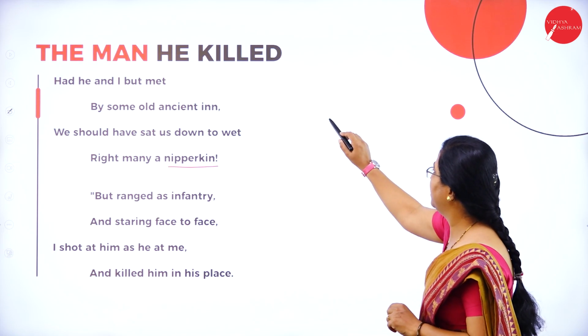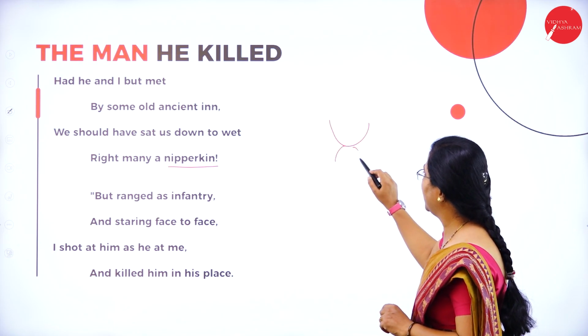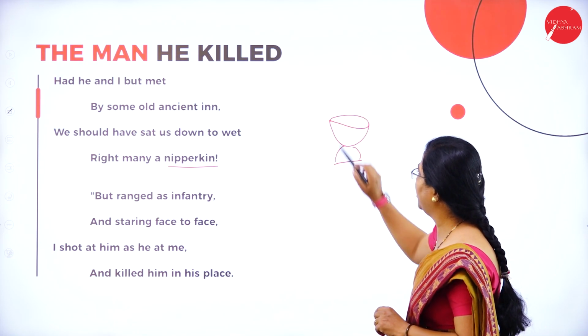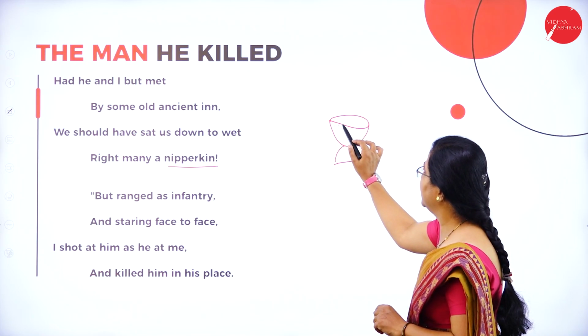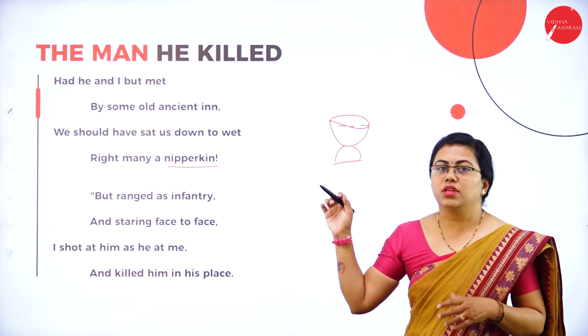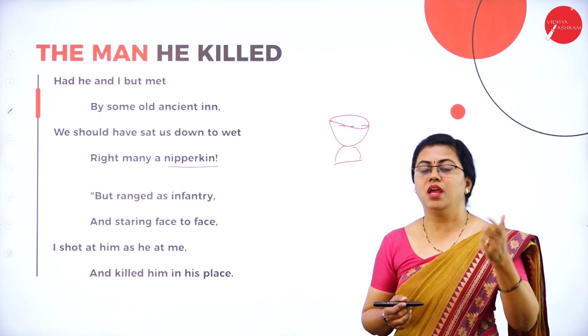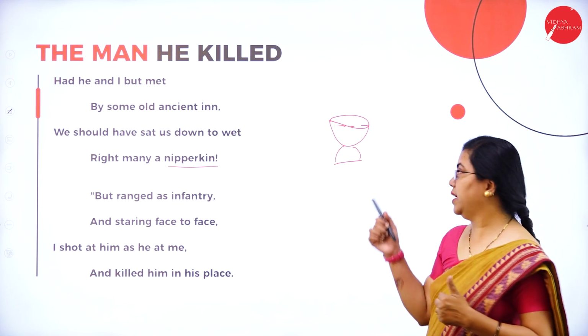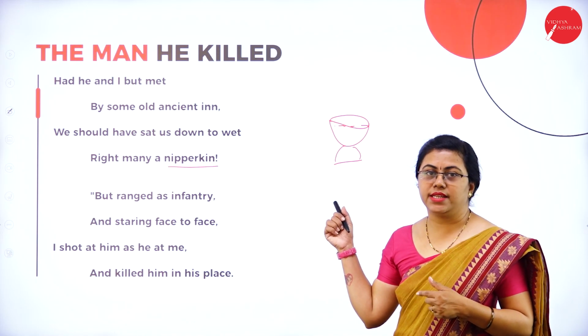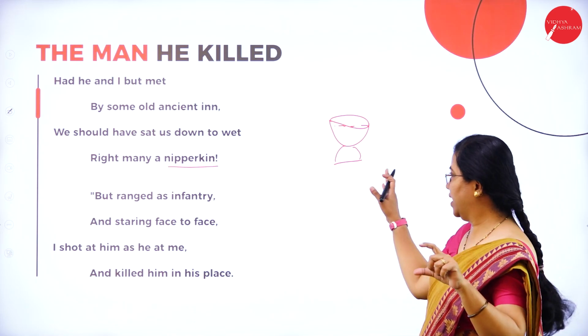Nipperkin is actually a measurement. It is a cup kind of thing, wherein drinks are served. You can also term it as a pint. Okay, so a very little quantity wherein one or two gulps can be there. So that is called a nipperkin. That measurement, that cup, is called a nipperkin.